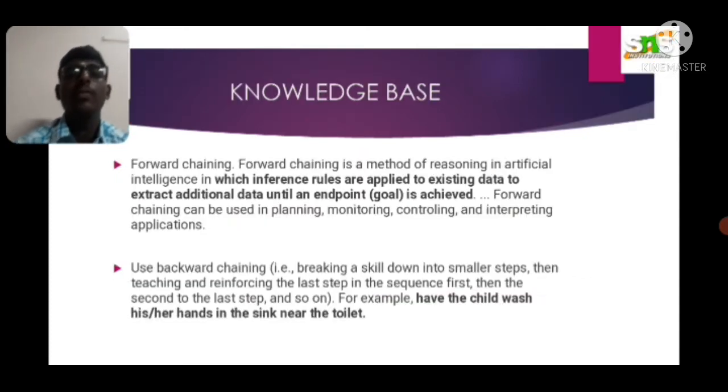Knowledge base, the purpose of forward chaining and backward chaining. Forward chaining is a method of reasoning in artificial intelligence in which inference rules are applied to the existing data to extract additional data until the goal is achieved. In backward chaining, for example, a skill is broken down into smaller steps and then the last step in the sequence is taught first.